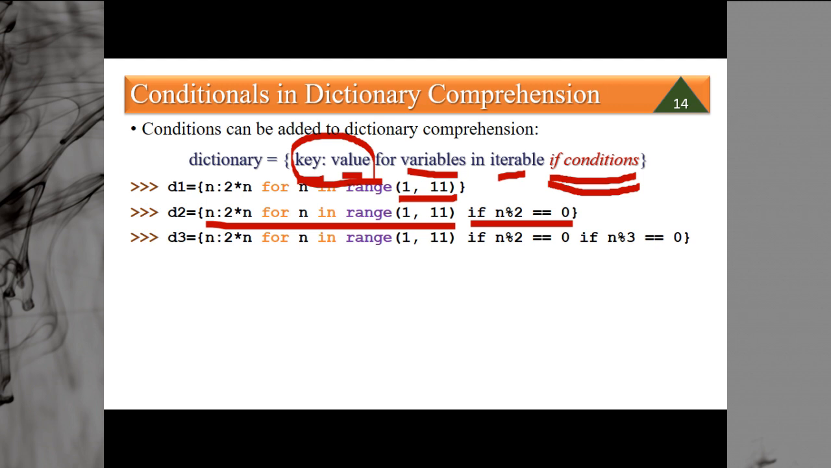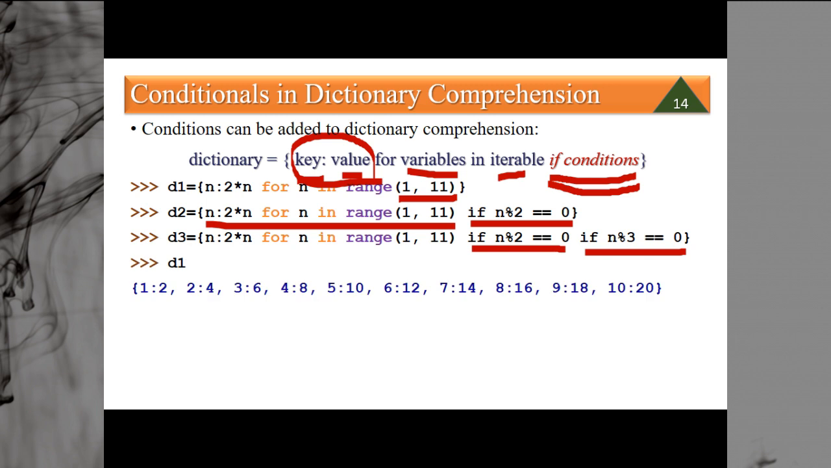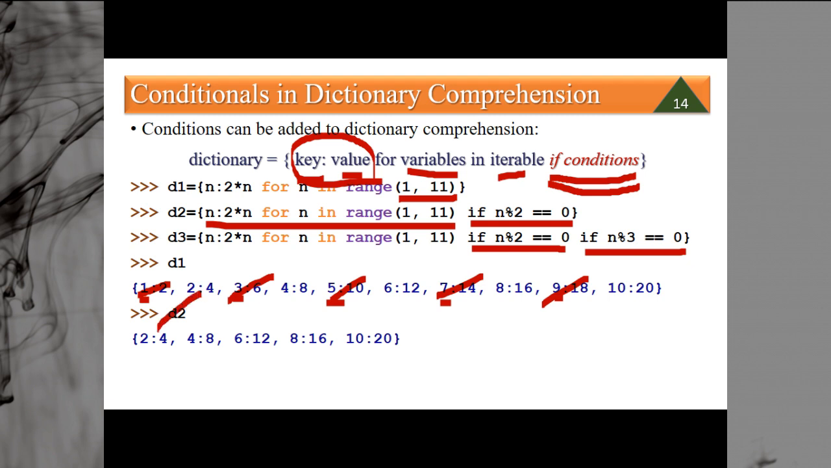And here in this particular case, if n is divisible by 2 as well as n is divisible by 3. So if you see the result, D1 is 1, 2, 3, 4, 5, 6, 7, 8, 9, 10. These are the keys, and values you can say double of the keys: 2, 4, 6, 8, 10, 12, 14, 16, 18, and 20. But in D2 you get only the even values. Here it is not divisible by 2, this is not divisible by 2, this is not divisible by 2, this is not divisible by 2, this is not divisible by 2. So all these will be discarded. They will not be calculated because they do not fulfill the condition, and the remaining will be used, calculated.